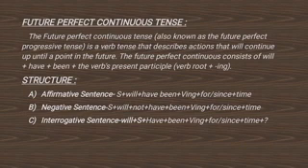For negative sentence, first we use subject, then will not plus have been plus verb's first form with ing plus for or since plus time. For an interrogative sentence, first we use will plus subject plus have plus been plus verb's first form with ing plus for or since plus time along with question mark.